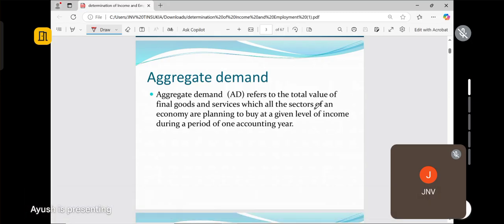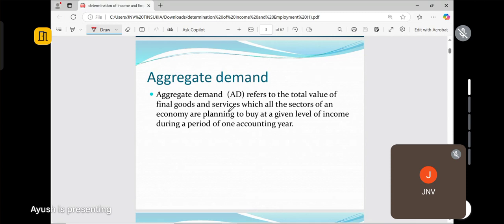Whatever goods and services are produced in an economy, together this is what these sectors are planning. One more important thing, this aggregate demand is planned, not the actual. If we know how much we are going to buy or spend in one accounting year, accordingly we can produce the output also.